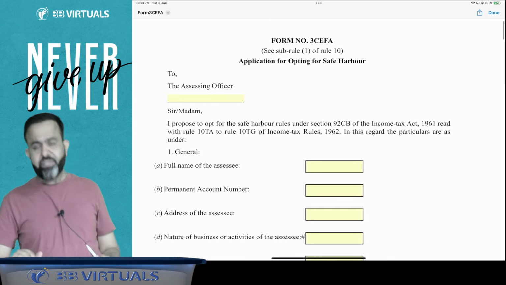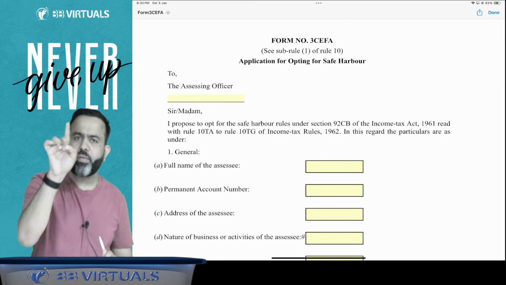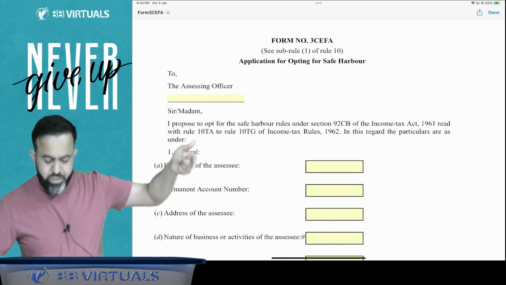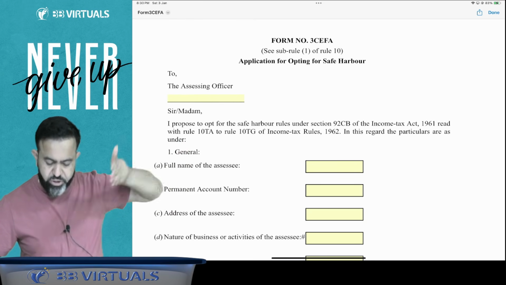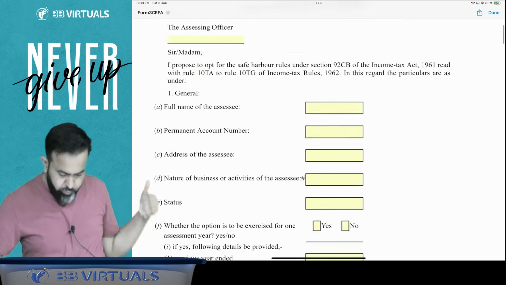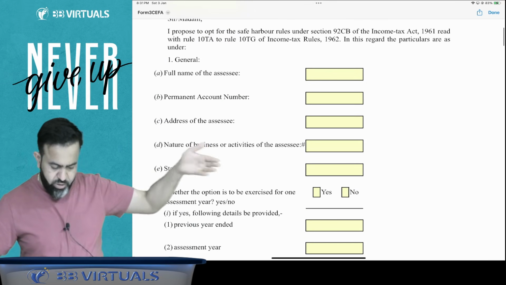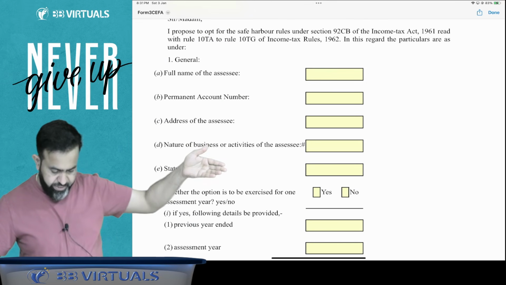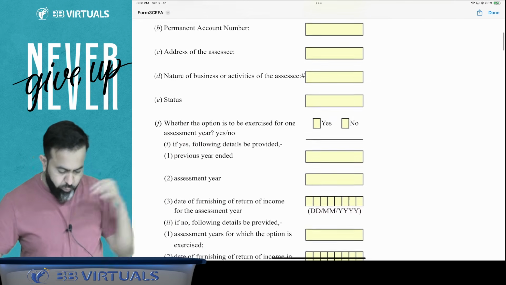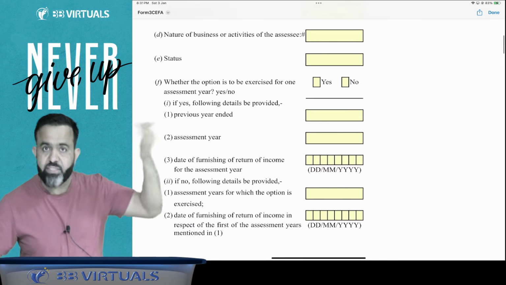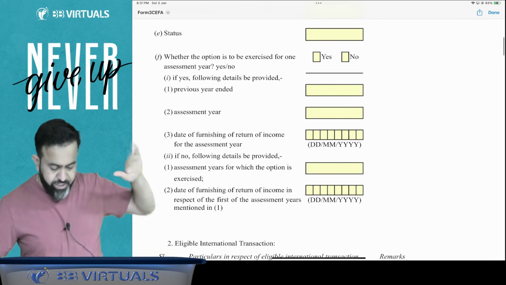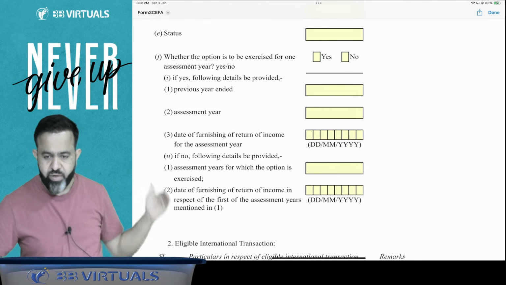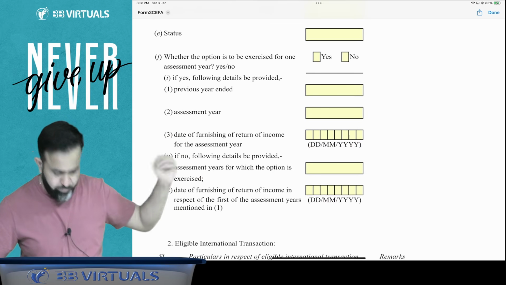So this form is given, that is the application for opting for the safe harbor. To the assessing officer, I propose to opt for the safe harbor rules under section 92CB. Full name of the assessee, permanent account number, address of the assessee, nature of the business and activity of the assessee, status, whether option is exercised for 1 assessment year or multiple assessment years, you have to mention here. After that, date of furnishing of return, means before you have to file the return, before filing this form.